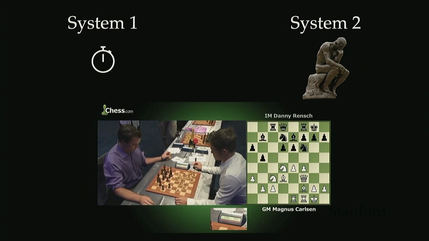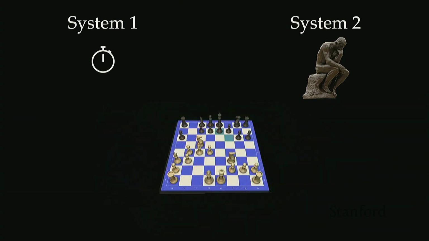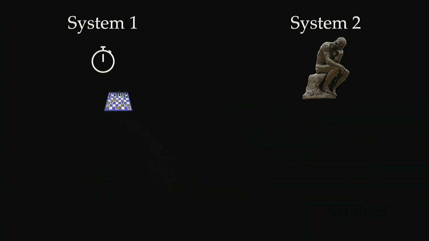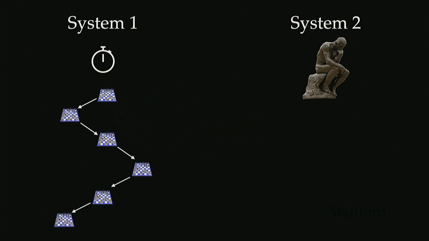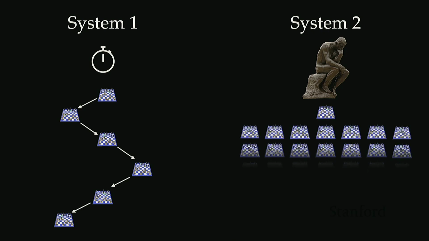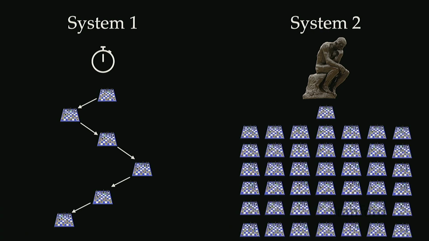That's System 1 thinking applied to chess, where you're just quickly moving from board state to board state without spending too much time thinking about what your opponent is going to do in response. The other side of this is System 2 thinking, where you would be spending more time evaluating many different possible futures that could occur.